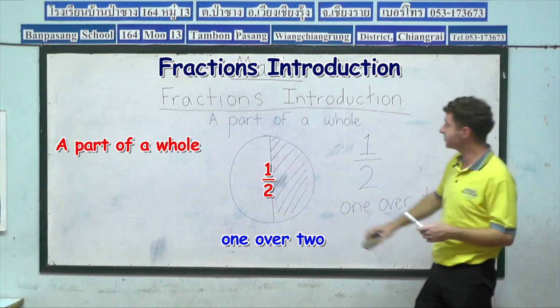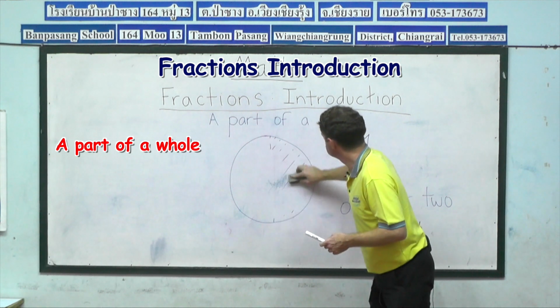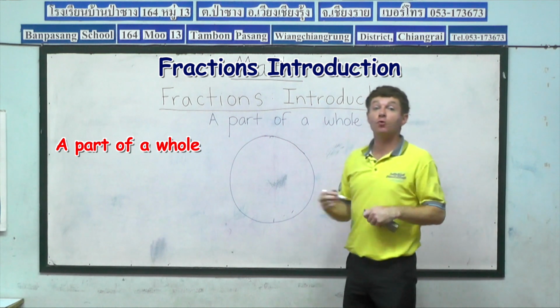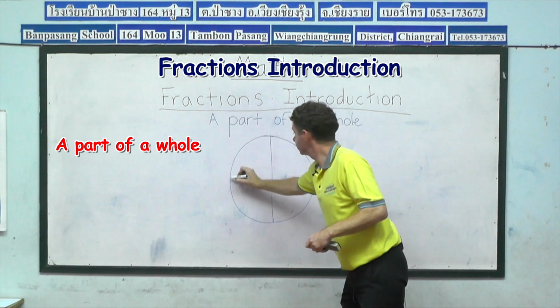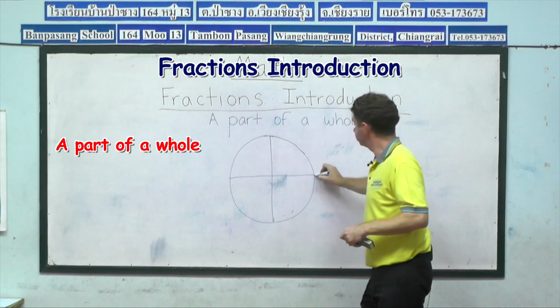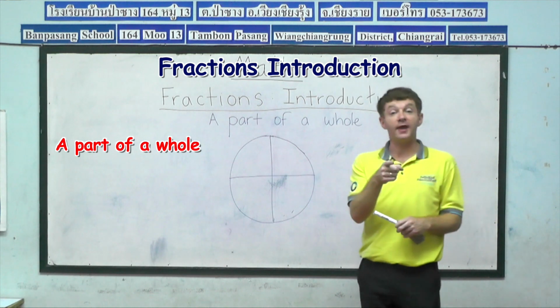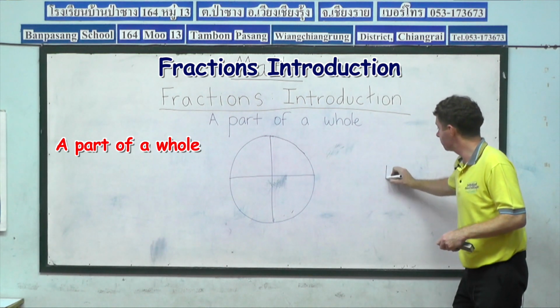Now let's have a look at another example. First of all, I'll need to clear the circle. And how about this time if I draw 2 lines? I'll draw 1 line here and 1 line here. So how many parts to our circle now? 4. Okay, so now we're not talking about 2 parts, we're talking about 4.